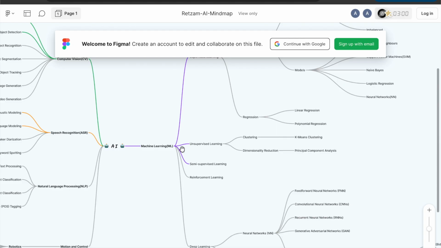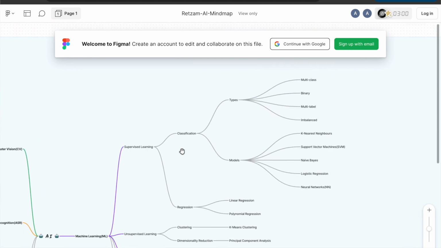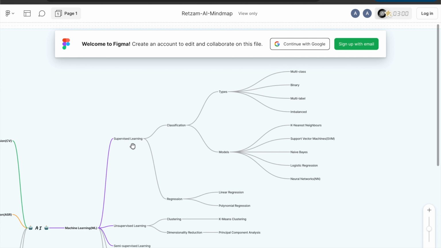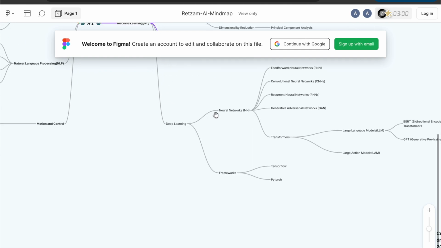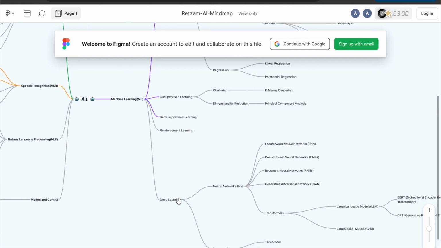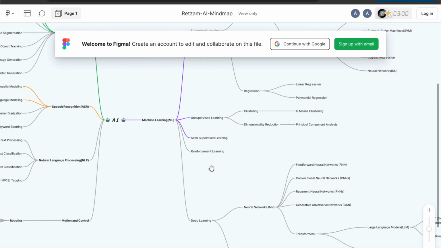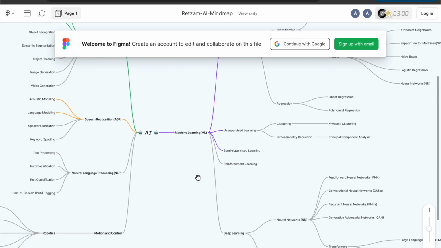Map of our platform, all we intend to achieve. So we started with machine learning, and we are done with all this: supervised learning, unsupervised, semi-supervised, reinforcement, and we just started deep learning here. So this is very well detailed on all we intend to achieve, and we update this as required.